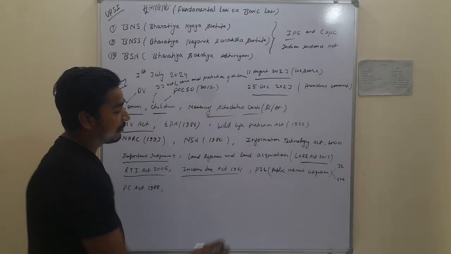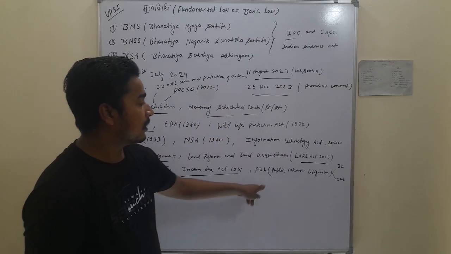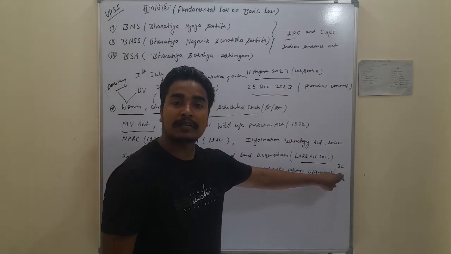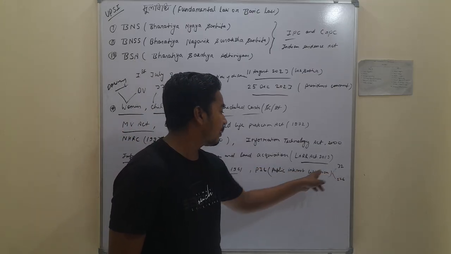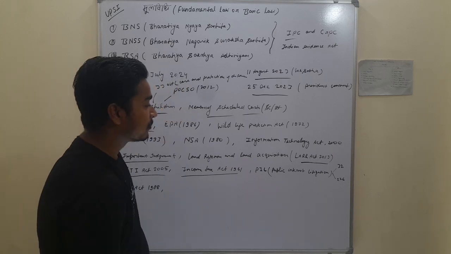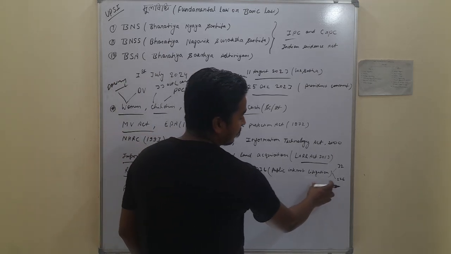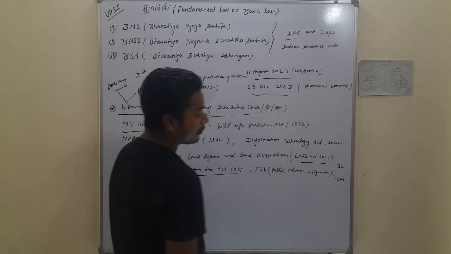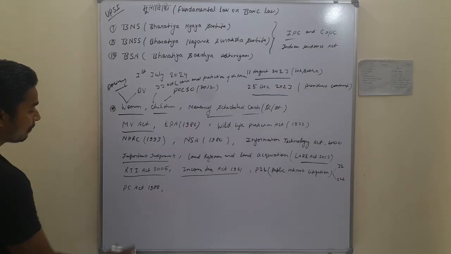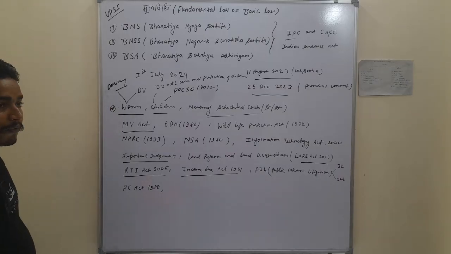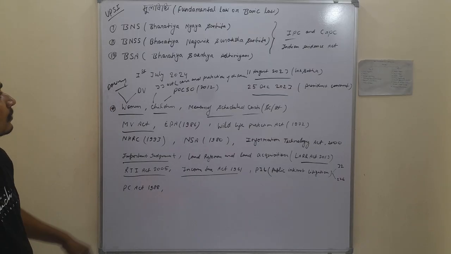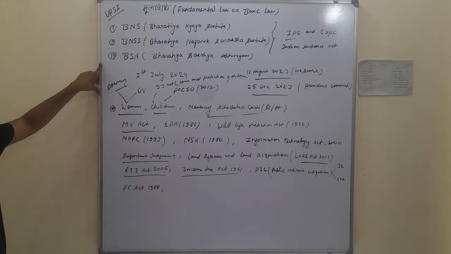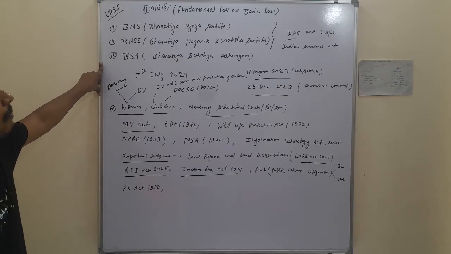We can apply for a Janhit Yachika in the Supreme Court. You use Article 32 to file the PIL in the Supreme Court, and to file the PIL in the High Court use Article 226. And further the PC Act 1988, Prevention of Corruption. And we know that this is the Mool Vidhi, fundamental law or basic law. This is one of the top topics to learn for the UPSI examination.